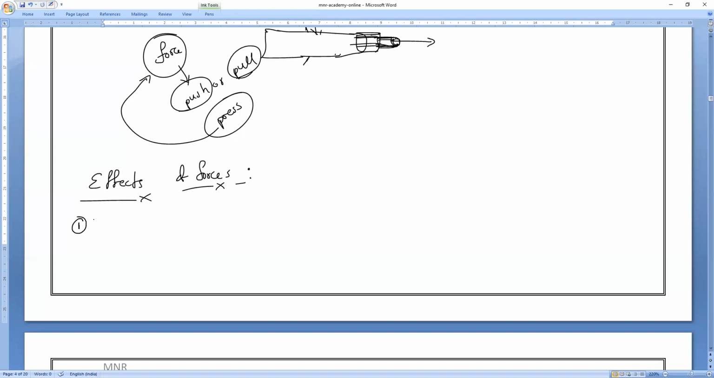Which means, force can move an object which is at rest. Am I right or wrong, everyone? Yes, sir. That is the first effect of force. The force can move, or tend to move, an object which is at rest. If you kick the football, it will start moving with a certain speed. So who makes that body move? Force only. You understand, all of you?